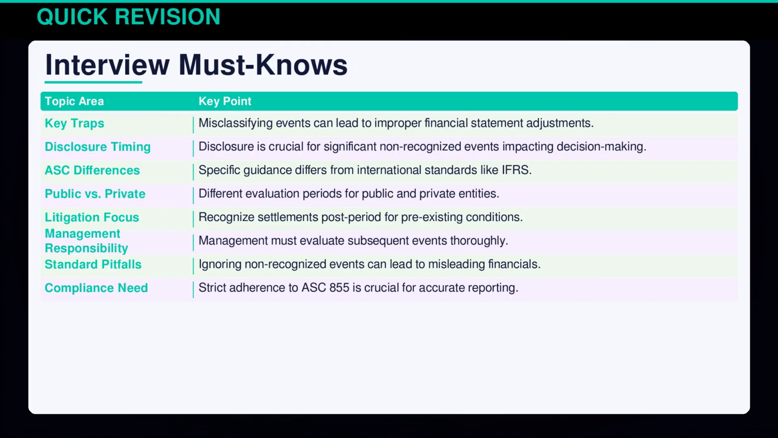For interviews, understand ASC 855's nuances. Misclassifying events can cause reporting errors. Disclosure is vital for significant non-recognized events. Differentiation from international financial reporting standards is key. Public and private entities face distinct evaluation periods. Management's proactive role in assessing subsequent events ensures compliance and accurate financials, avoiding pitfalls that lead to misleading reports.